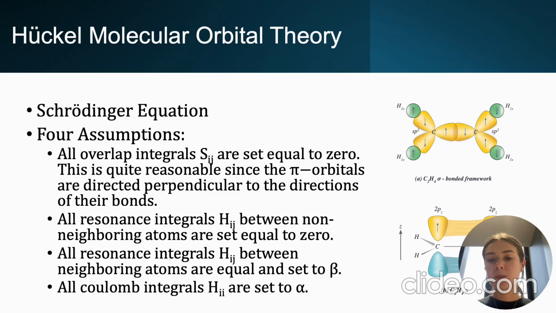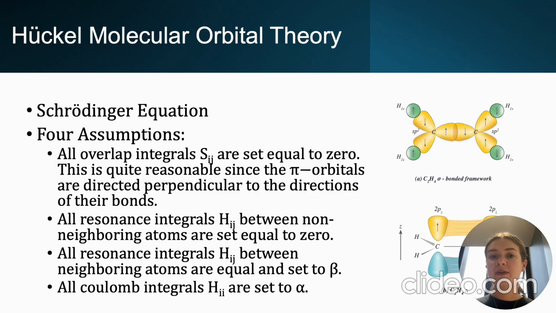The theory uses empirical parameters to describe the interactions between neighboring atoms, with two key parameters: the Coulomb integral, which is represented by alpha and represents the energy of an isolated atomic orbital, as well as the resonance integral, beta, which describes the interaction between adjacent pi orbitals. The major advantage of the Huckel theory is that it provides a more accurate description of the electronic structure than the particle-in-a-box model. It accounts for the interactions between atoms in the conjugated system, which allows it to predict energy levels and molecular orbitals with greater precision.